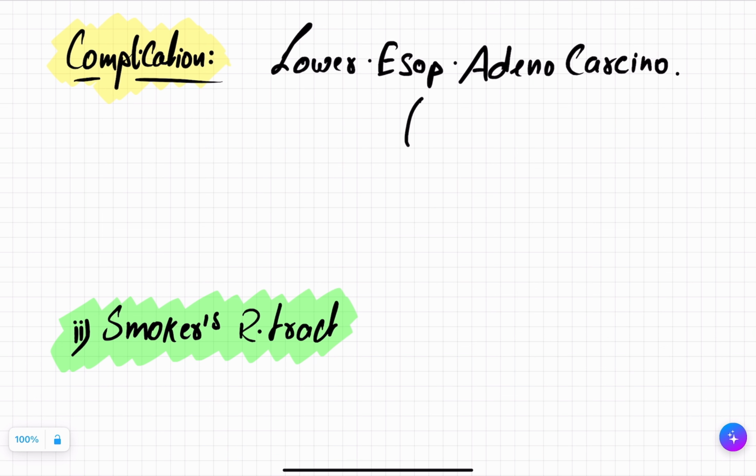So this part of the esophagus will develop cancer if you don't treat the patient. Okay, so treatment of the patient is very important, and you will study it in pharmacology about the use of proton pump inhibitors like pantoprazole, omeprazole. Okay, that's not my thing right now, so you will be studying it in pharmacology.